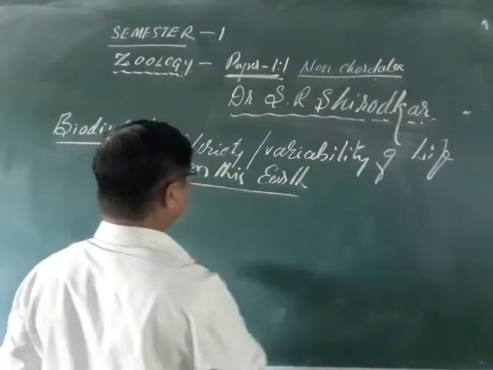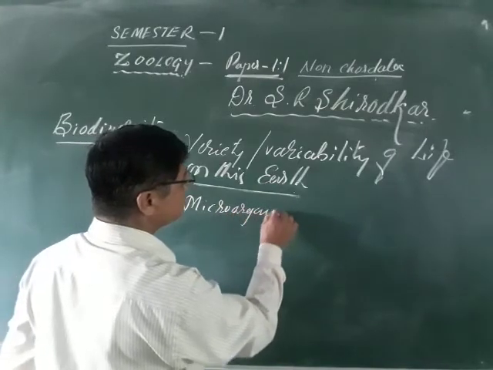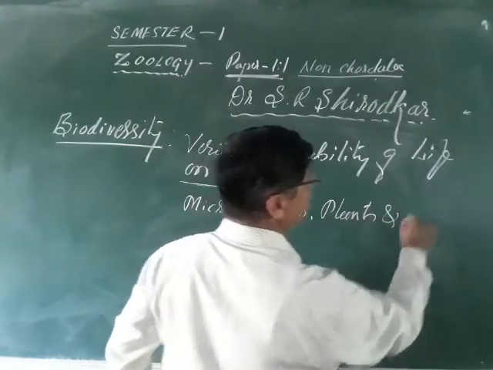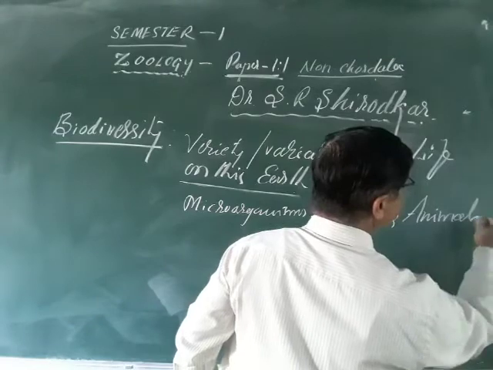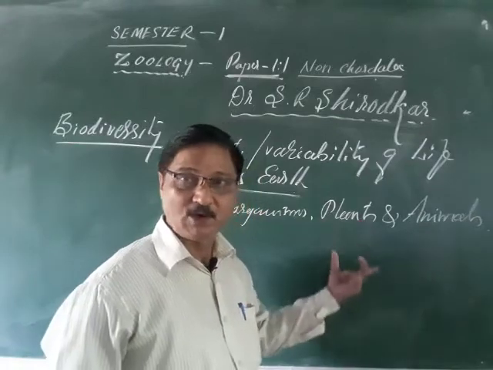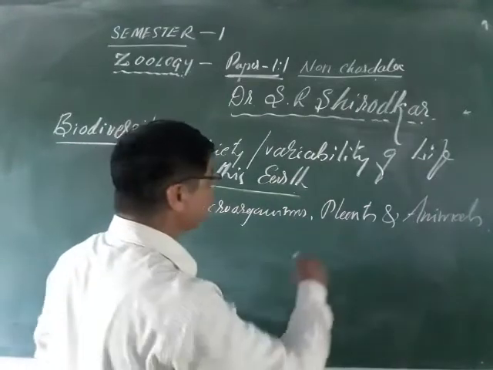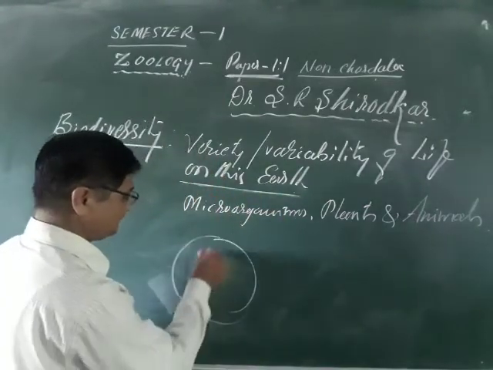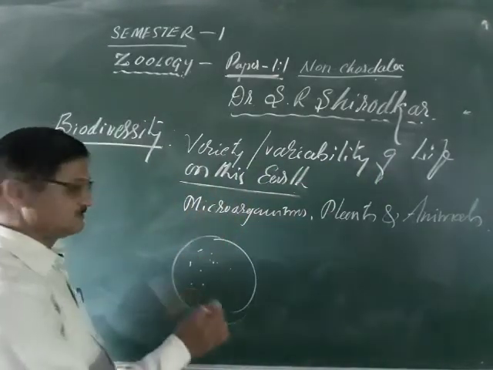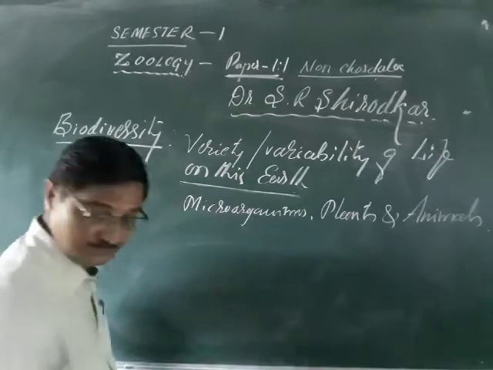So this is called biodiversity, meaning the microorganisms, plants and animals. All varieties of microorganisms, different types of plants, small, big, like that. In case of animals also, vertebrate, invertebrate, unicellular, multicellular, all these you are able to see on this planet. So the variety or variability of life on this earth is said to be biodiversity.